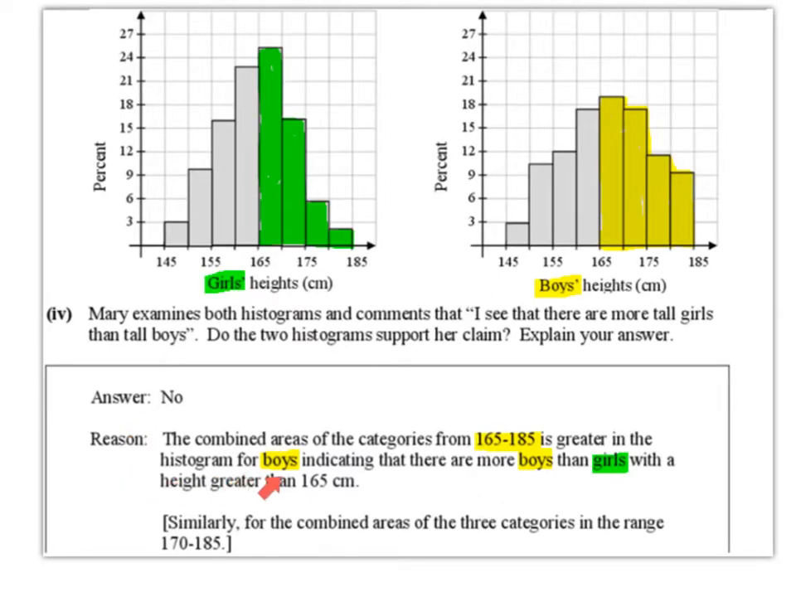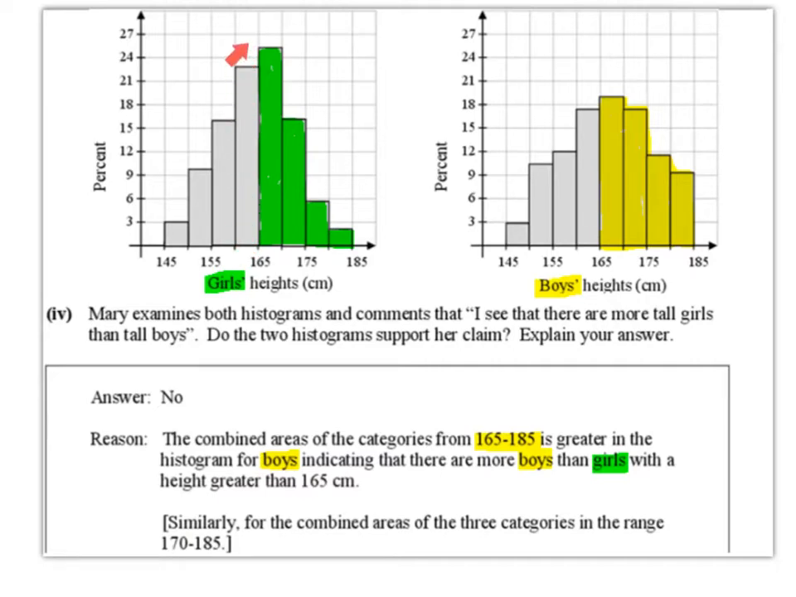The combined areas of the categories from 165 to 185 centimetres is greater in the histogram for boys, indicating that there are more boys than girls with a height greater than 165 centimetres. So if we're choosing to call 165 tall, and obviously anything greater than 165 is also tall, and we were to have a look at the areas, let's start off with the girls.